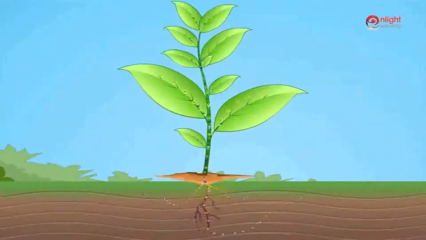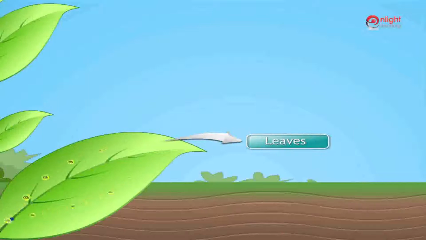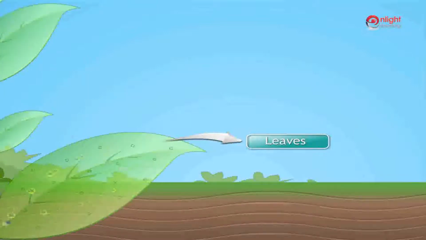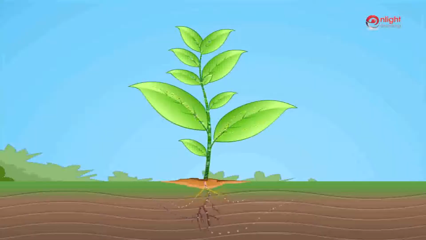Hey, do you know how plants breathe? Well, they take in air through their leaves. Their leaves have very small openings called stomata through which the plant takes in air. Even the roots of the plant need air, so they can stay healthy. You will be surprised to know that living things that stay inside the soil, like earthworms, need air too. They use the air present in the soil. Isn't it amazing?